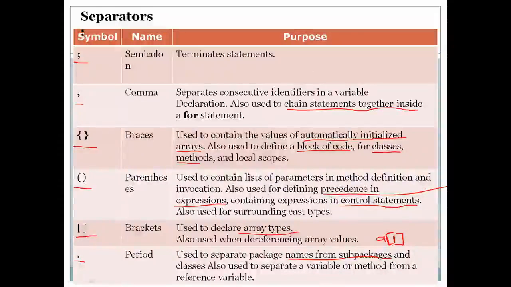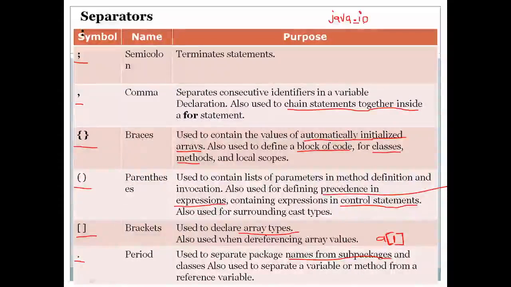So dot, we have already seen in the import statement where we have used something like java.io. So dot is used in between here. You can see this dot is used in between to separate a package from its subpackage.